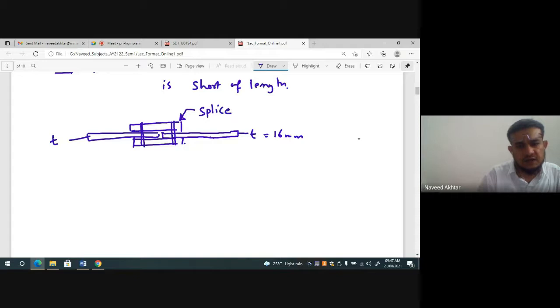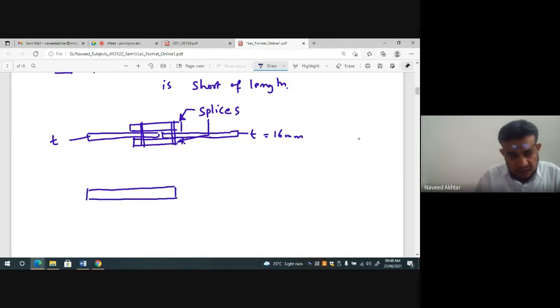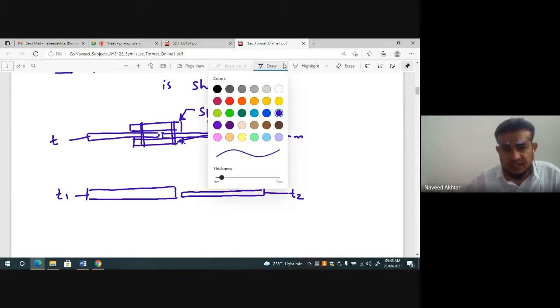This is at the bottom and the top. But when you are doing the connection and one member has thickness T1 and another member has thickness T2, what will you do when providing the splices?